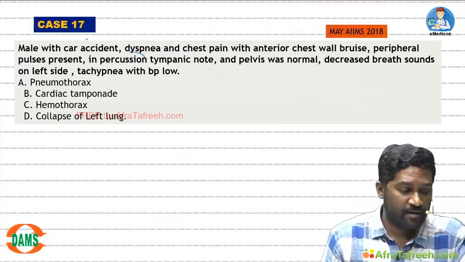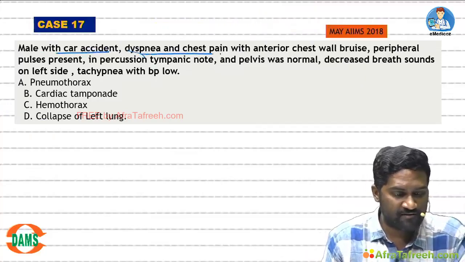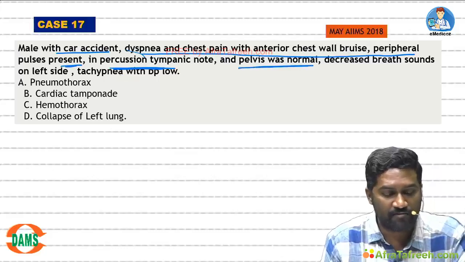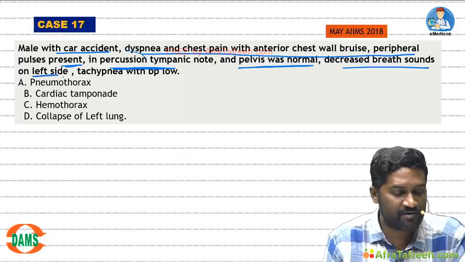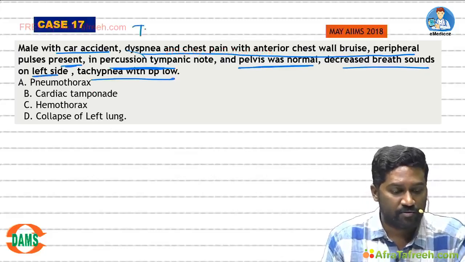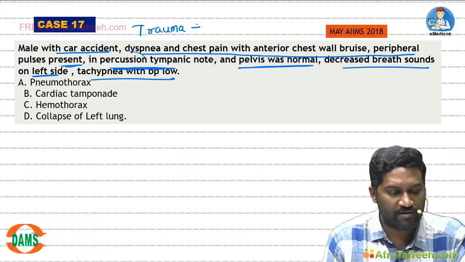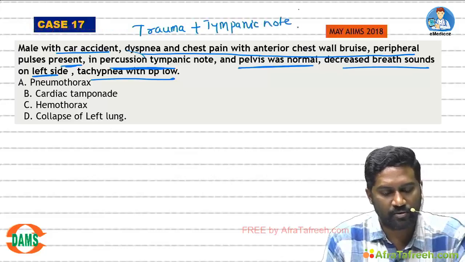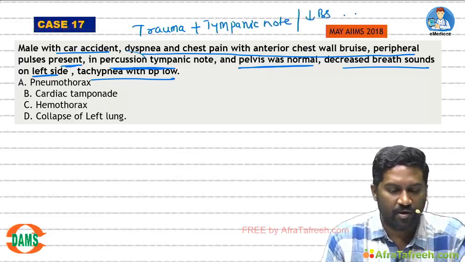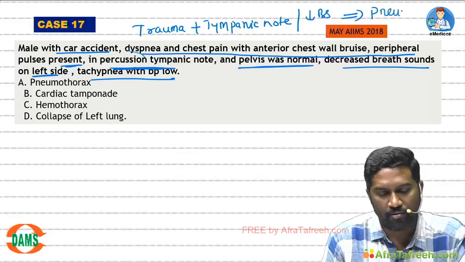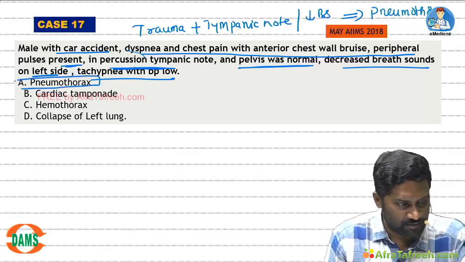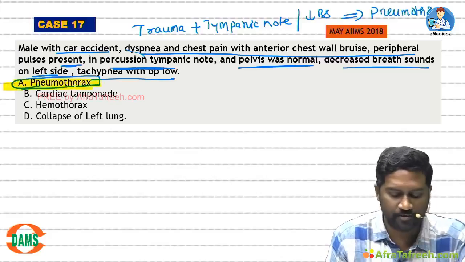The next case. A male after a car accident with dyspnea, chest pain, anterior chest wall bruit, peripheral pulses present. On percussion, there is a tympanic note. Pelvis was normal. Decreased breath sounds on the left side. Tachypnea with low BP. So there is a trauma history, a tympanic note, a hyperresonant note, and decreased breath sounds. All this suggests an ongoing pneumothorax. The best answer is pneumothorax, students, option A.